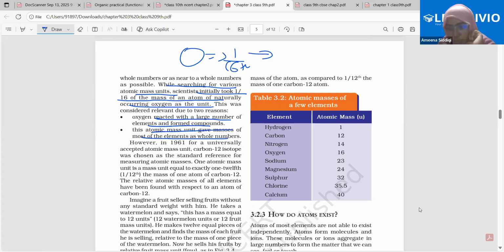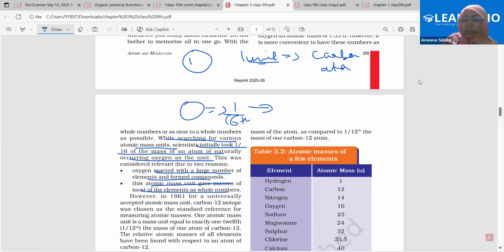Why are we saying that whole numbers are important? Why are we saying that we need the masses in whole numbers? It is always very convenient to have the values in whole numbers. If I'm saying 3.75 is the mass of aluminium, just a random example, this is very inconvenient. But rather, if I say it is 4 or 3, then it is very convenient, okay? Therefore, it is always the aim to get the values in whole numbers.